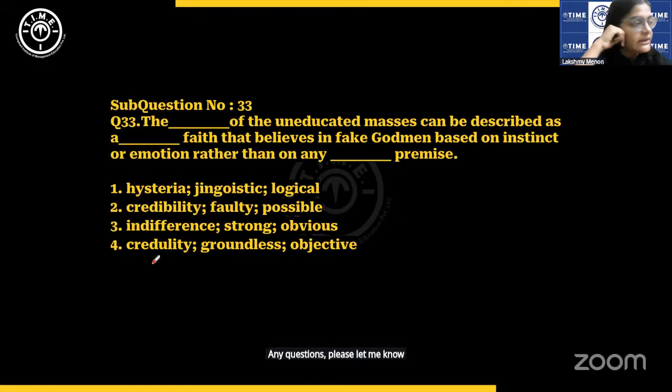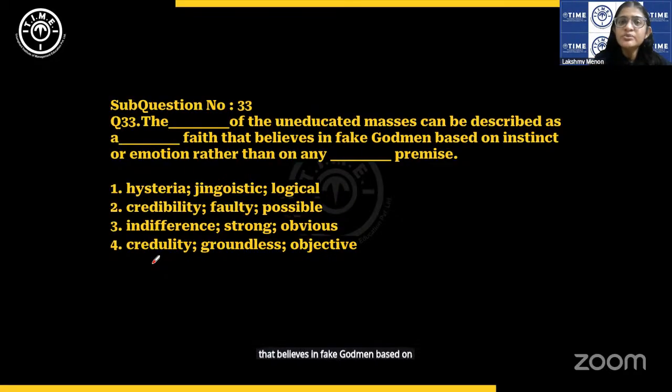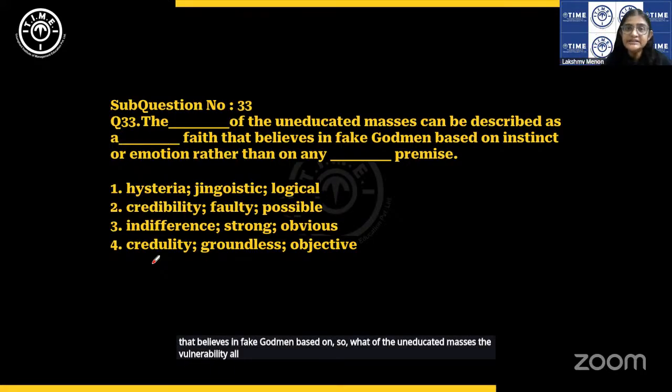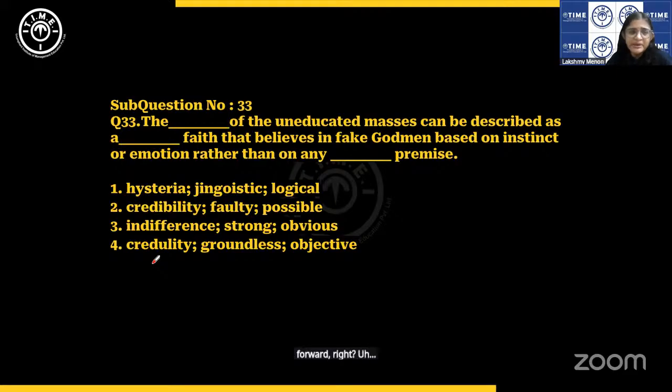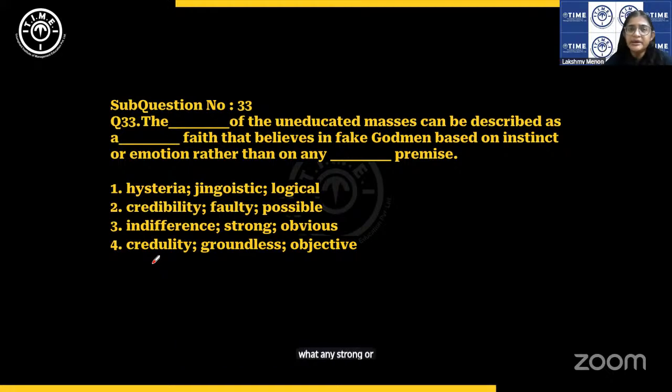Please let me know. The dash of the uneducated masses can be described as a dash faith that believes in fake godmen based on. So, what of the uneducated masses? The vulnerability, all there. Gullibility. Gullibility means the tendency to be fooled, right? A blind faith may be something with that meaning, that believes in fake godmen based on instinct or emotion rather than on any what? Any strong or a clear premise.